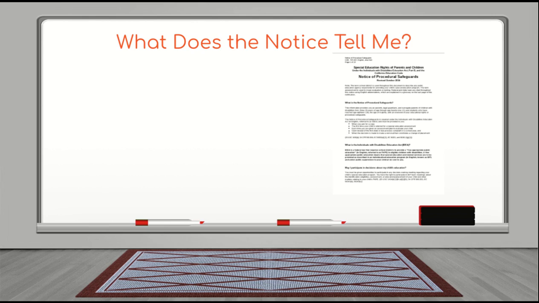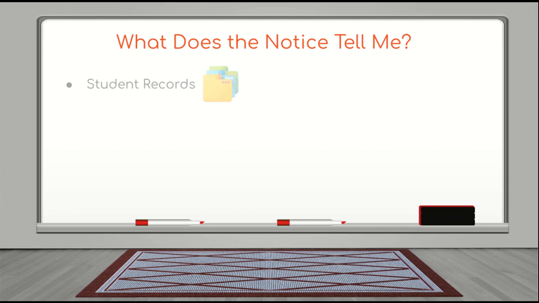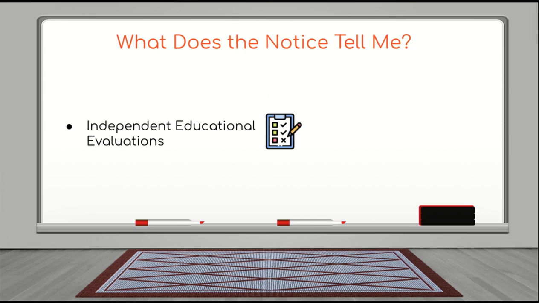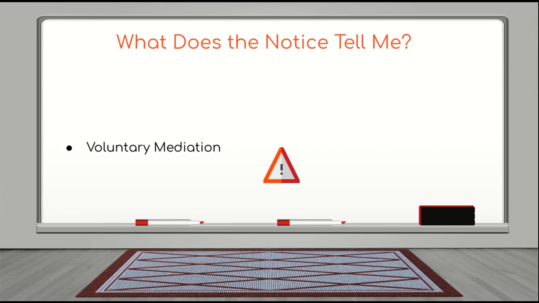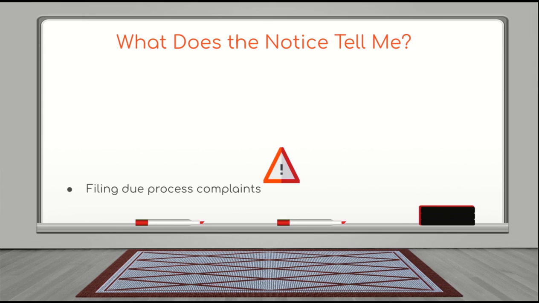Its sections describe notice and consent requirements, your right to examine relevant student records, procedures to protect the rights of a student when parents are not available, how to receive an independent educational evaluation, voluntary mediation, how to file a complaint to the state education agency, and how to file for due process complaints.